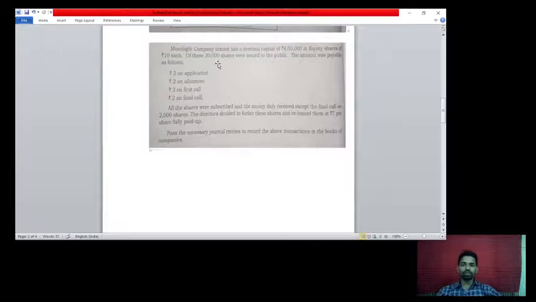Each share price is rupees 10, and the amount was payable as follows: rupees 3 on application, rupees 3 on allotment, rupees 3 on first call, and rupees 2 on final call. One more adjustment is given: all the shares were subscribed and the money duly received except the final call on 2,000 shares.